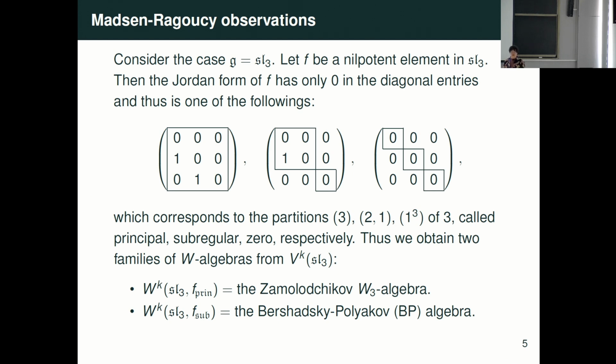In general, for sl_N, any nilpotent element can be classified by a partition of N, like this. The left one is called principal. The middle one is subregular, corresponding to the Bershadsky-Polyakov algebra. The last one is 0, which is just the affine vertex algebra. So essentially we have obtained two different W-algebras. One is the principal W-algebra of sl_3, which is the Zamolodchikov algebra. And the subregular W-algebra of sl_3 is the Bershadsky-Polyakov algebra.